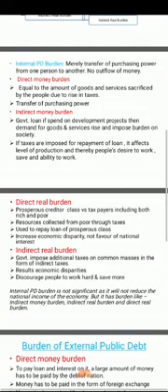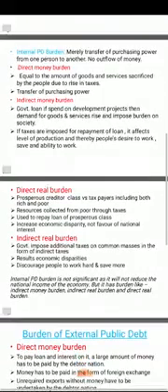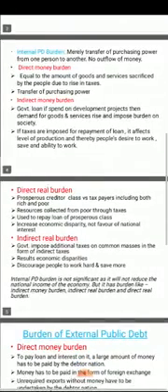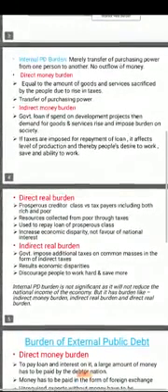The government is not spending the loans for increasing the production of the economy. Instead, the government is spending money for the construction of roads, bridges, etc. These are definitely essential, but they will not directly help to increase the income of the people. So there is a burden on the people.